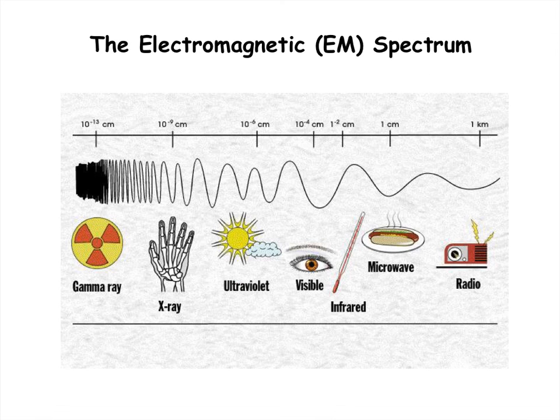This slide is a great visual for showing you the frequency and wavelength associated with each type of electromagnetic wave. You can see over on the left end, it's really hard to make out the cycles of the wave because the frequency is so high and the wavelength is so low. This is your really high energy waves, your gamma rays, really dangerous stuff. And you can see now that the wavelength increases and the frequency decreases as you move to the right. And over here is where you have your communication waves, your radio waves. The wavelength is on the order of about 1 kilometer or thereabouts, so that's really big.